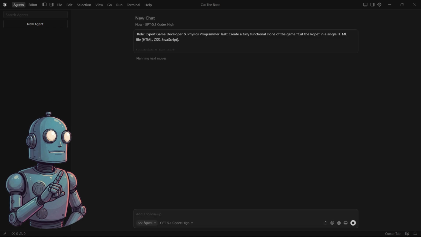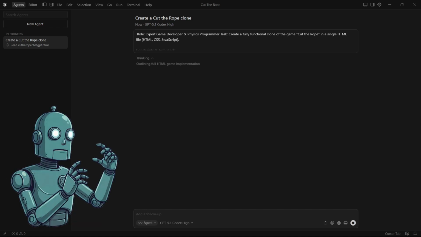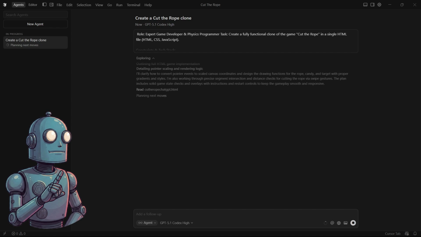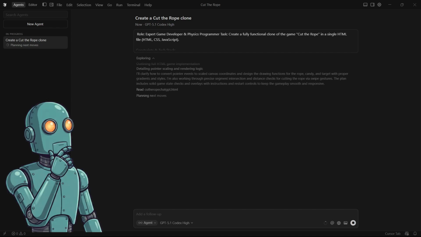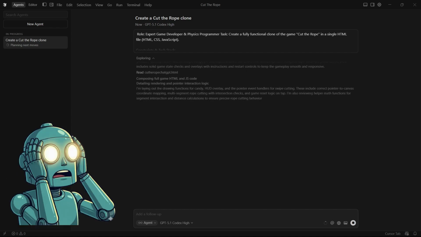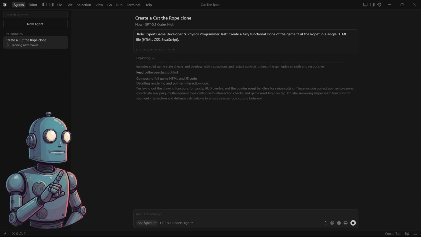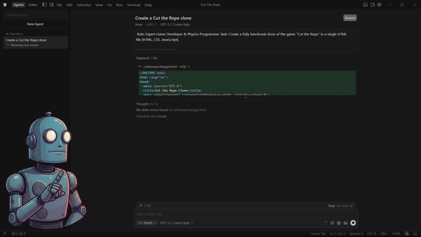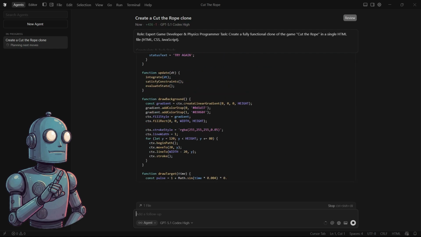I gave it a fully detailed prompt, carefully explaining how Cut the Rope works, the physics behind it, and exactly what I wanted from the game, so it could produce the highest quality result possible. Then I let it do its thing, and it just kept coding. ChatGPT was generating code non-stop for around 6 minutes straight, building out the mechanics and even designing a full level on its own. Once it finally finished, I ran the game to see the result.